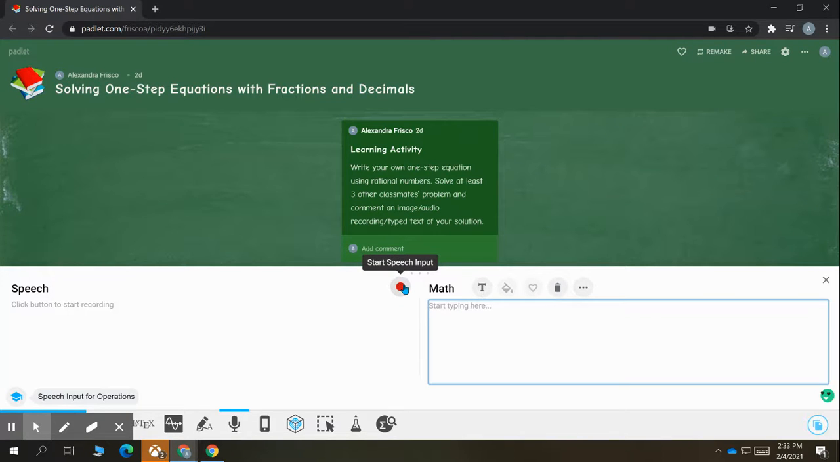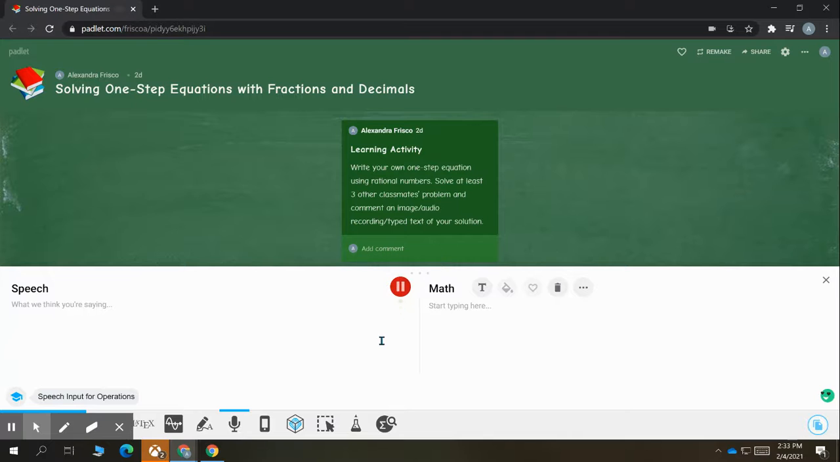So I'm going to click that red button, and I'm going to speak out a problem that I want to embed onto my Padlet. So here we go. X minus 1/2 equals negative 2/3. So you got to watch it, listen to my speech, and then it actually turned it into a nice little math equation that's easy on the eyes and didn't take any effort to type.